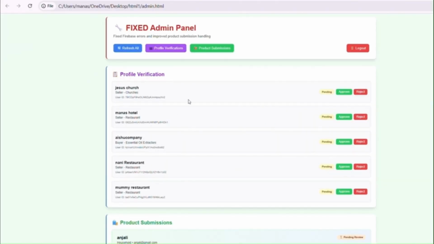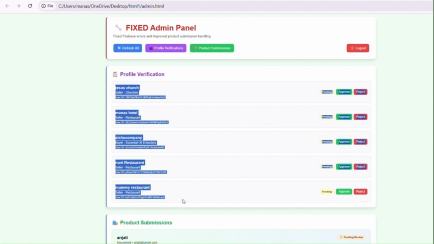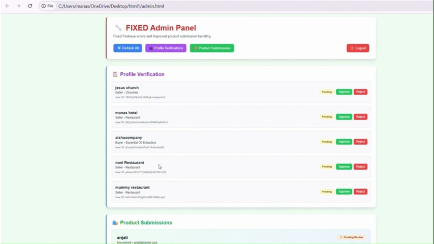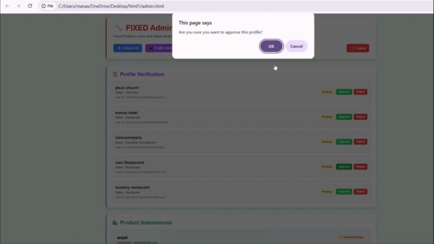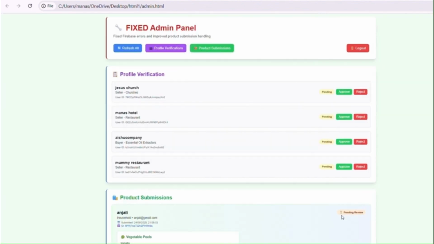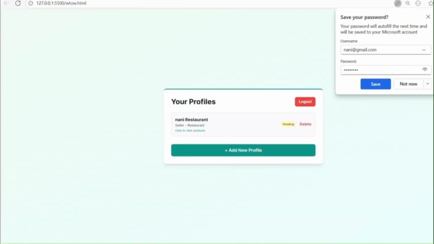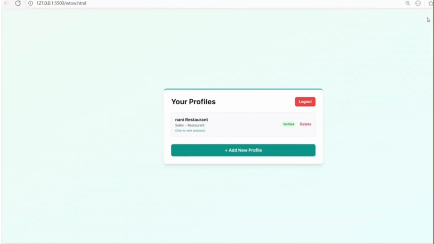This is our admin page, where we have all the requests, and here we got our request, Nani restaurant, for which I have entered the credentials. Now I will approve it as an admin. We get a pop-up message asking whether you are sure you want to approve it or not. So the profile is approved successfully. Here you can see that your profile has been verified.